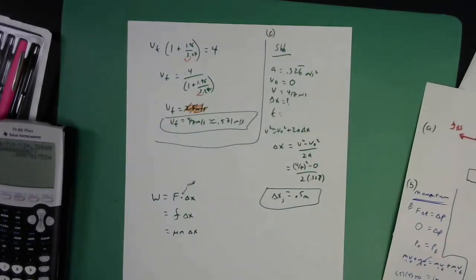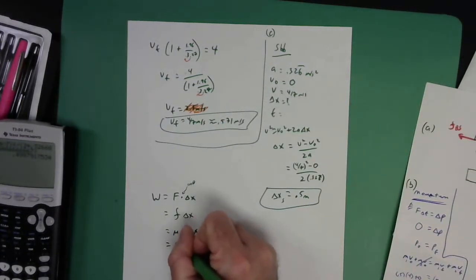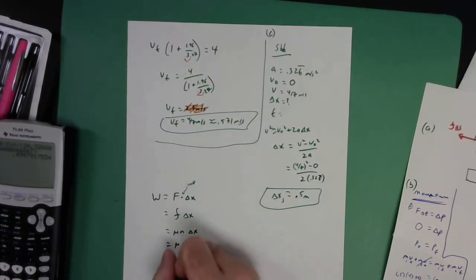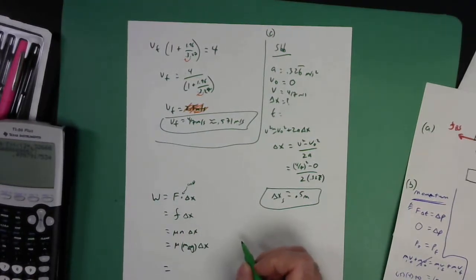And the mu we know is 0.2, so this is going to be mu times the mass of the block times g times the distance, right? Okay, 0.2, mass of the block is 0.5, that's 9.8, and this is where we hit a snag, all right?